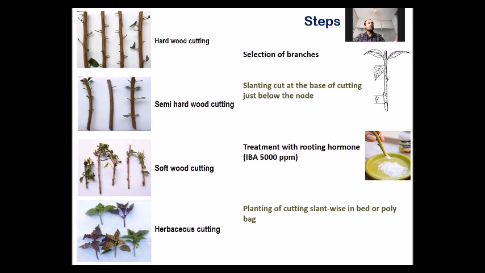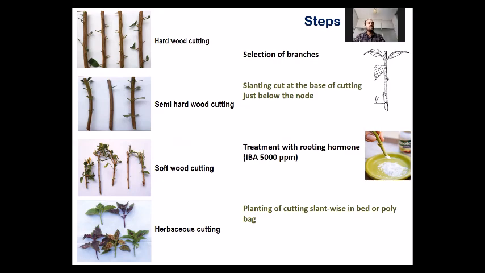Cutting is taken always making a slanting cut at the base of cutting just below the node. As you are seeing in the picture, the lower portion of the cutting is having a slanting cut. Slanting cut is given to provide more surface area for rooting. When it will be planted in the soil, it will get more surface area for rooting.